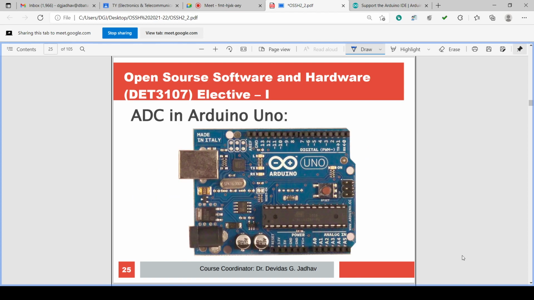Okay, so this is the ADC in the Arduino Uno. In the Arduino Uno there is an ADC, analog to digital converter, where the analog inputs are.